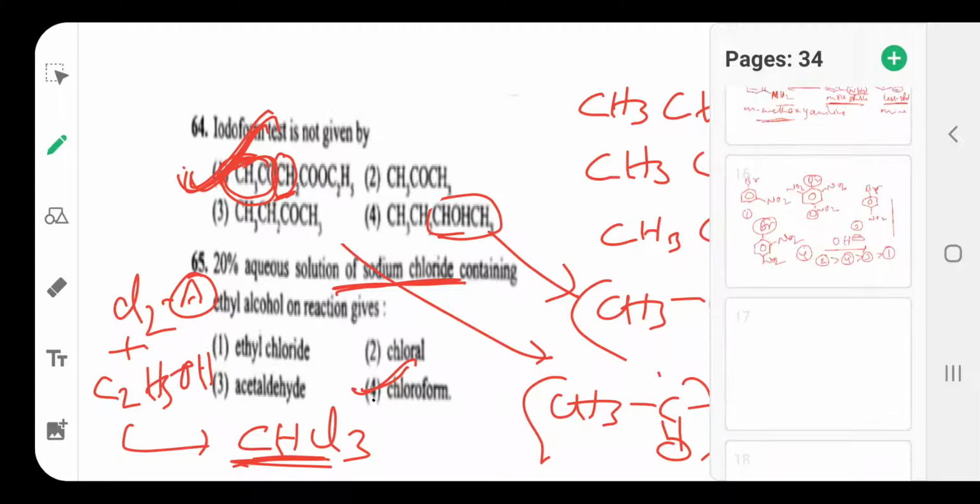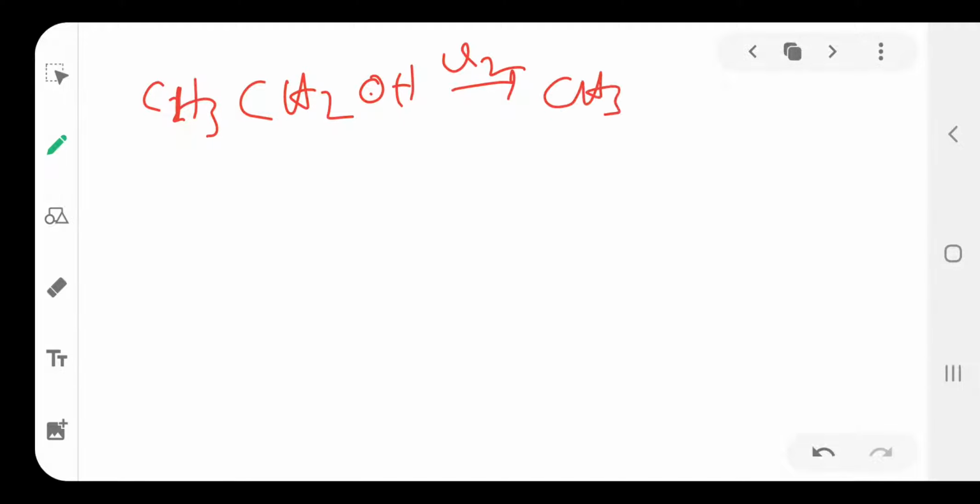Once again, see the reactions. CH3CH2OH reacts with chlorine to form CH3CHO, acetaldehyde, plus 2HCl.